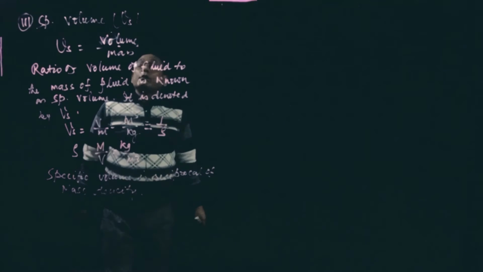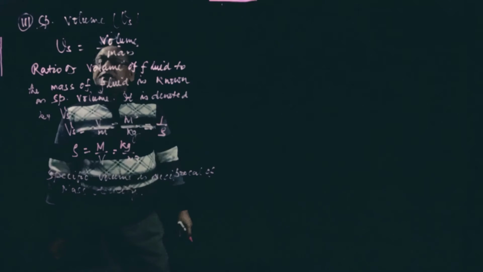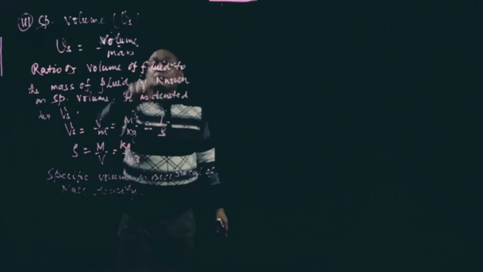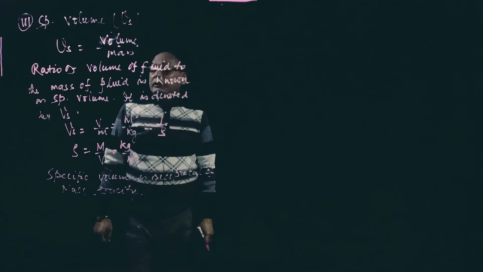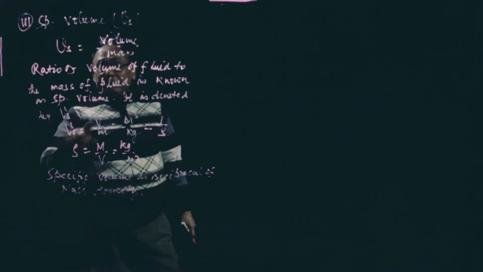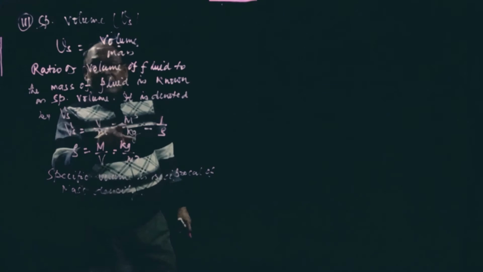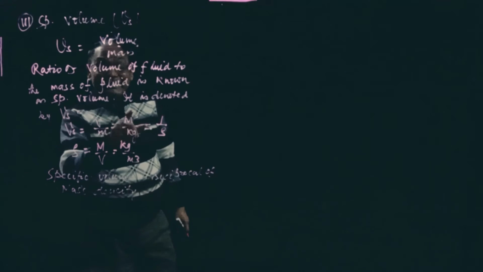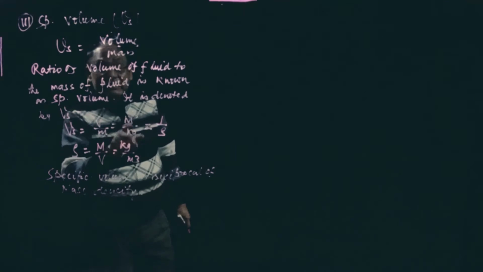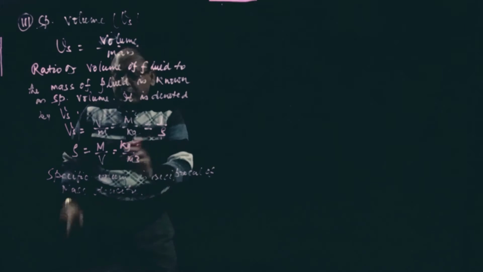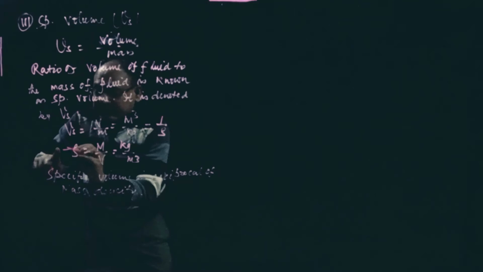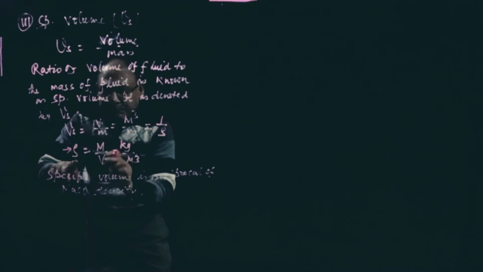So specific volume is nothing but volume per unit mass. The ratio of volume of the fluid to the mass of that fluid is known as specific volume. It is denoted by Vs. So specific volume is V by M, with volume in meter cube and mass in kg. So it is 1 by rho. How is it 1 by rho? We have already studied mass density, which is mass per unit volume.